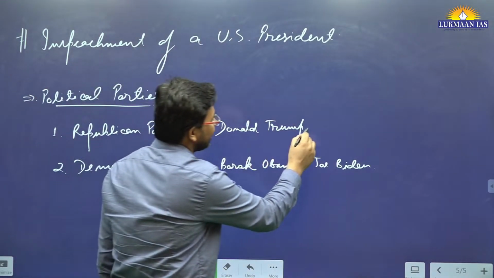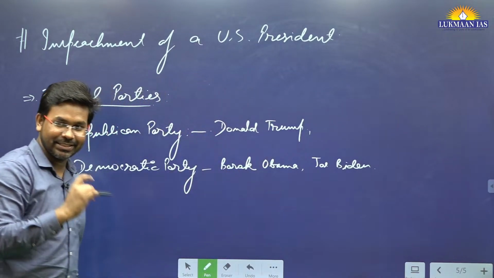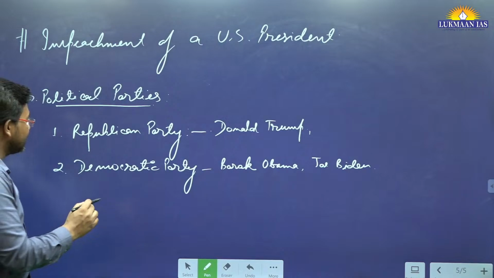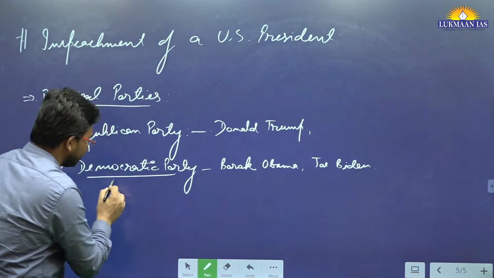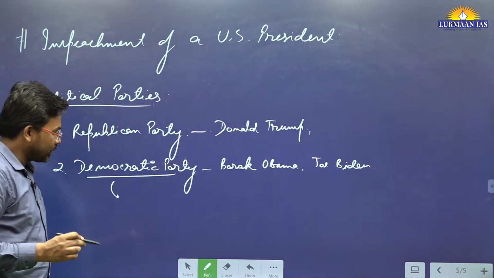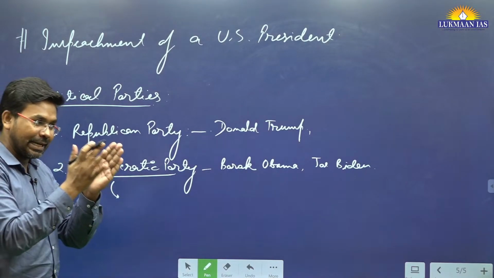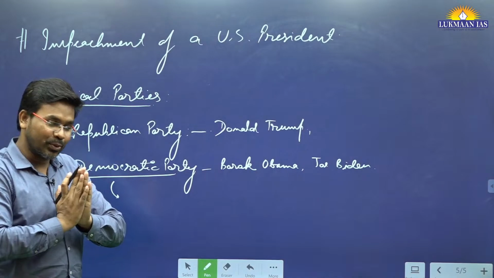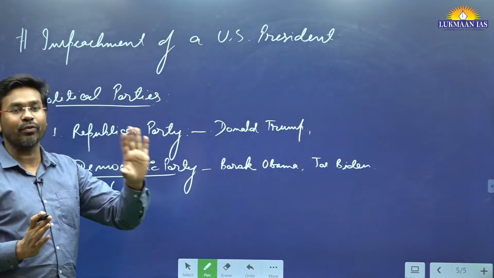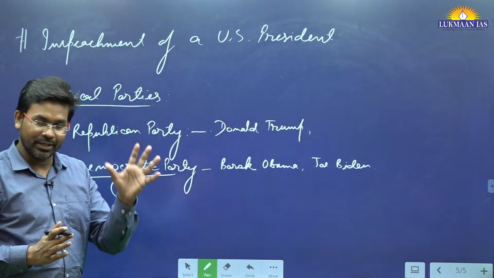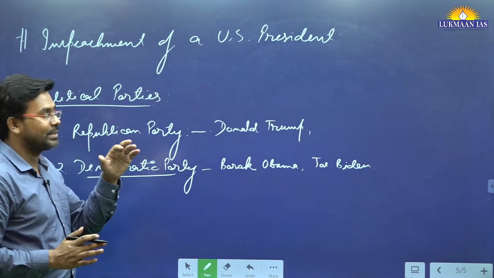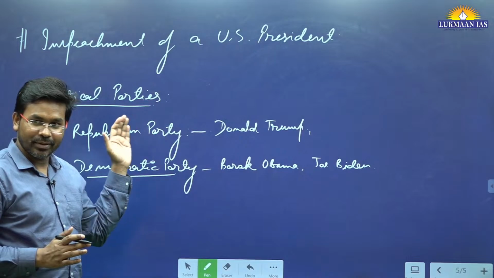The reason I have mentioned these is that they talk about the policies. The Democratic Party in the United States of America has, let's say, a centrist or leftist ideology. They talk more about welfare schemes and welfare measures for various sections of society. And the Republican Party is a kind of, let's say, like, yeah.